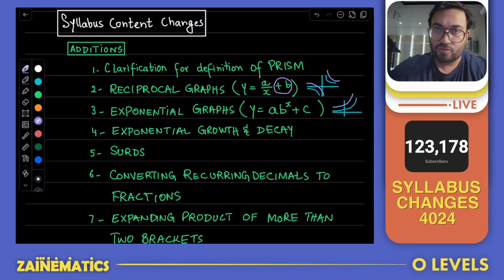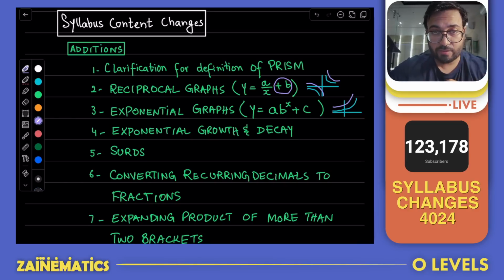It's an addition to the understanding and application of that formula, that if something is exponentially growing or something is decaying, this formula can be used for that. So for students, you don't have to learn a new formula. You have to actually learn the examples for exponential growth and exponential decay, and the formula is still the same that we use for compound interest.